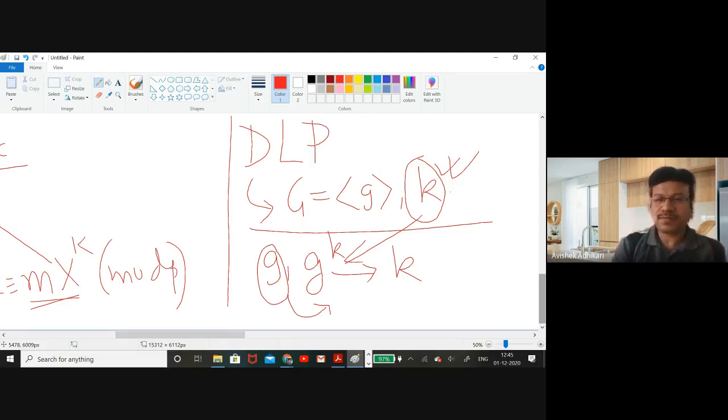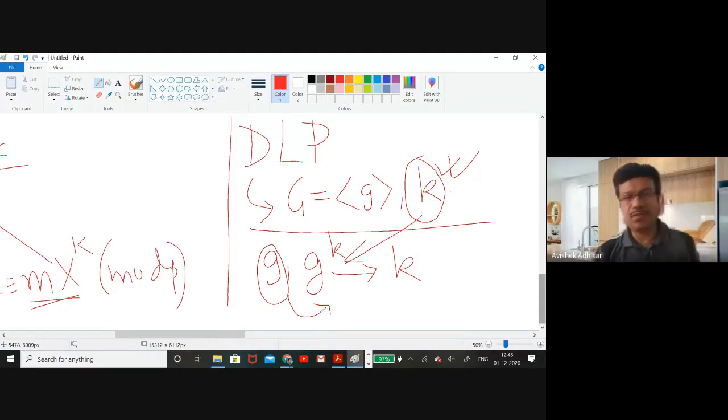But from the computer science viewpoint, if the size of the group is, say, 1000 digits long, maybe in the order of 2 to the power 3000, then it's really difficult for a machine to get the value of k.